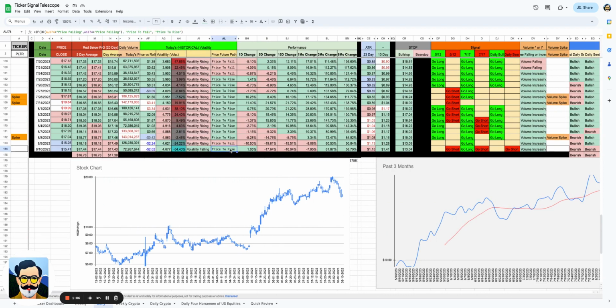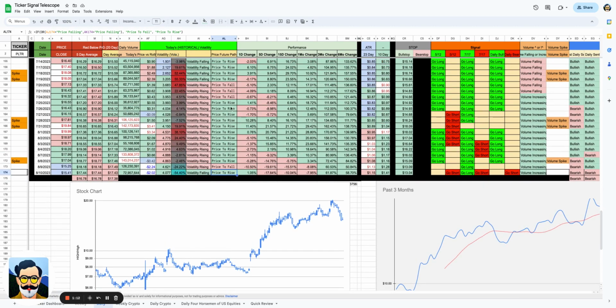Now, we do see that we've got a reversal here for the price future path. The way that I look at things, I like to see 2 in a row. So you see we had 2 in a row here of price to fall. That would make me think the price is going to fall. Then we got 2 in a row of price to rise. We only had 1 price to fall. So I still believe in the price to rise.